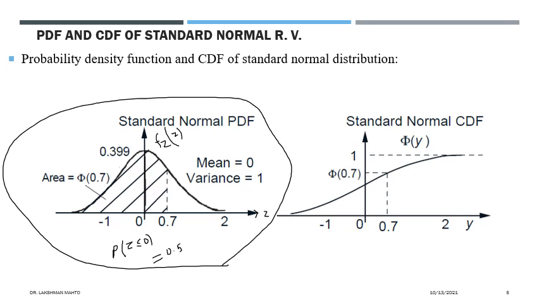If someone is asking what is the probability that Z is falling in this region, that probability you will denote as Z greater than or equal to 0. That one is also 50%, so this area would also be 50%, or 0.5. The probability would be 0.5.